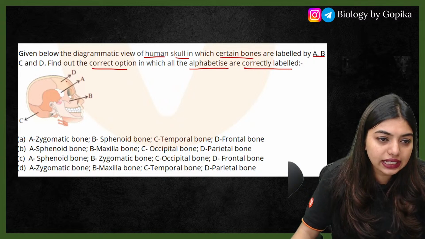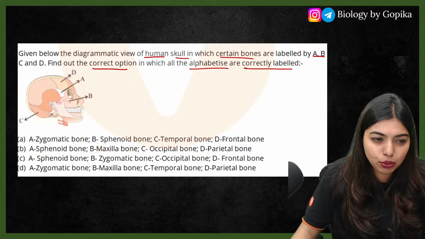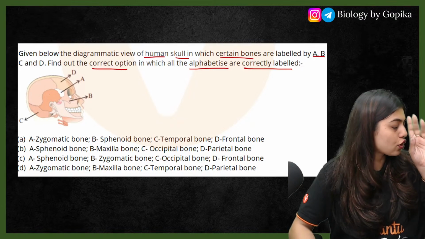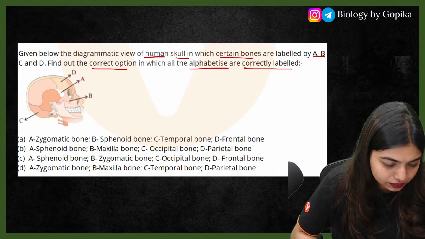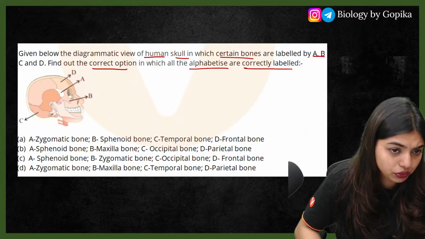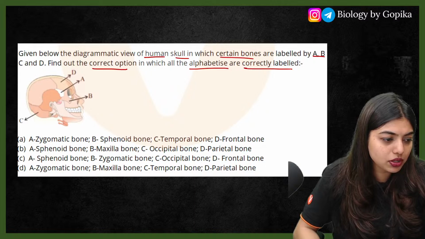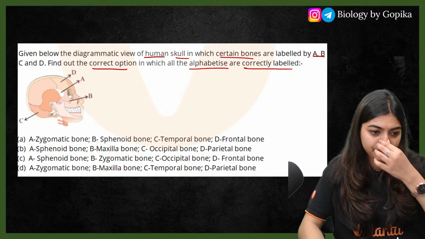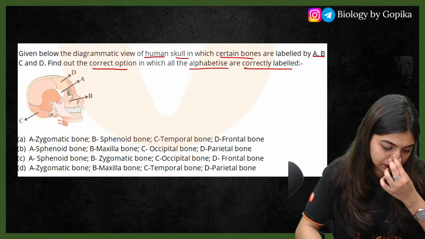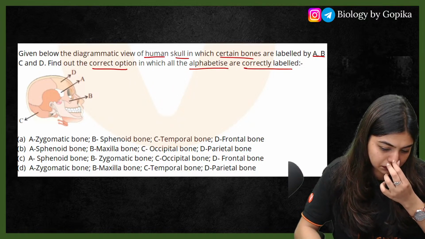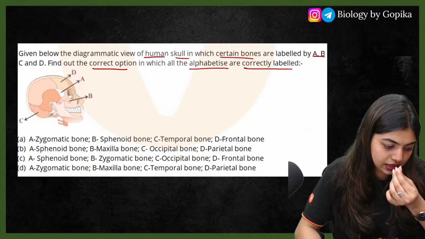D they have asked, A they have asked, B they have asked, C they have asked. Look at the bone shape and try to understand, because it's a cross view, not a straight view. I think you should get this right, because it's a diagram from NCERT. Think and answer.